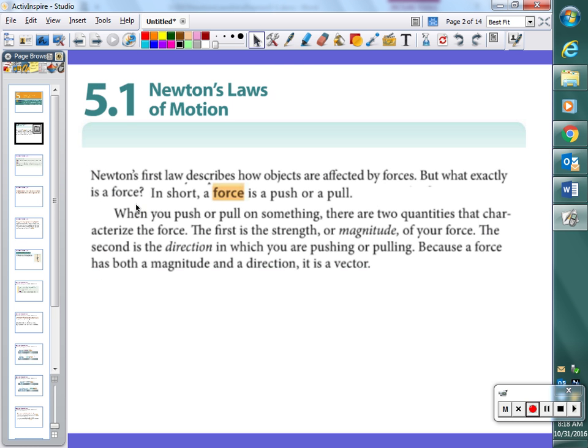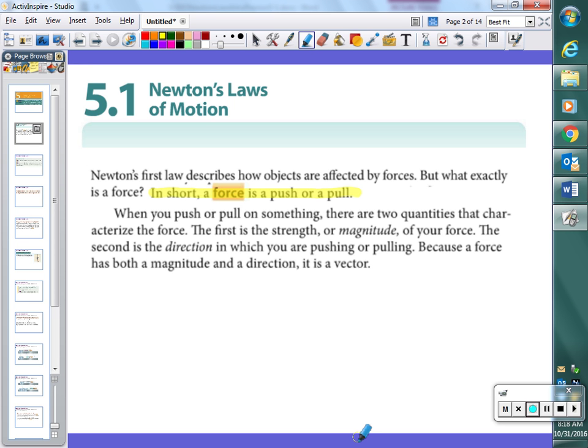All right. So Newton does not invent the idea of a force, but what Newton does is more clearly define what force does. You guys can see right up at the top of the page there, you have a definition for force. It says, in short, a force is a push or a pull, which is great. And yes, that is what force is. But more importantly than what force is, is what force does.